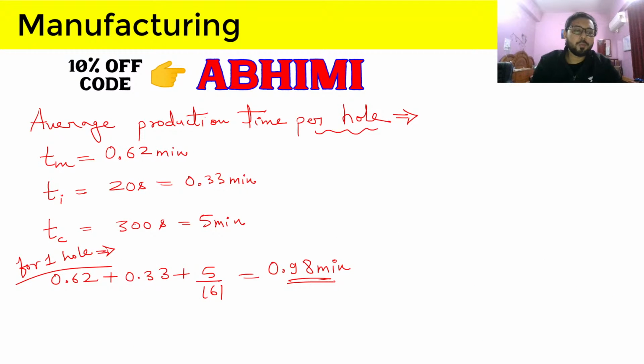And therefore I hope you have understood how we have calculated this average production time and why we have divided this 5 minute, that is 300 seconds, with 161, not the idle time. So that is again one of the very good questions, because you can make an easy mistake and not calculate the time properly if you are not understanding what the question is asking. So let's move forward and do the next question. But before doing that, let me just provide you with one more small detail.